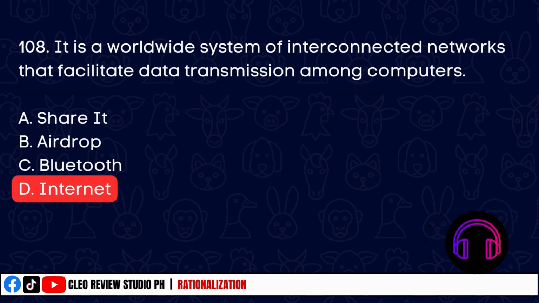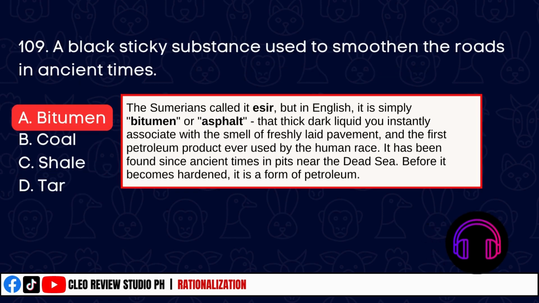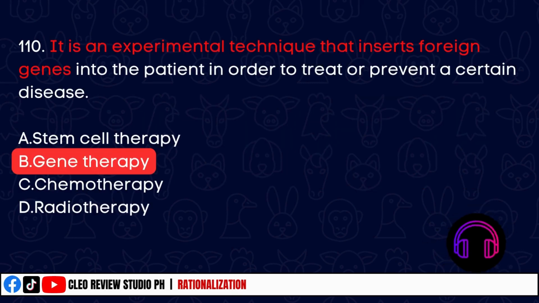It is a worldwide system of interconnected networks that facilitate data transmission among computers. The correct answer is Internet. A black sticky substance used to smoothen the roads in ancient times. The correct answer is bitumen, or known as asphalt in English. It is an experimental technique that inserts foreign genes into the patient. That is gene therapy. Nandyan na ang clue words.